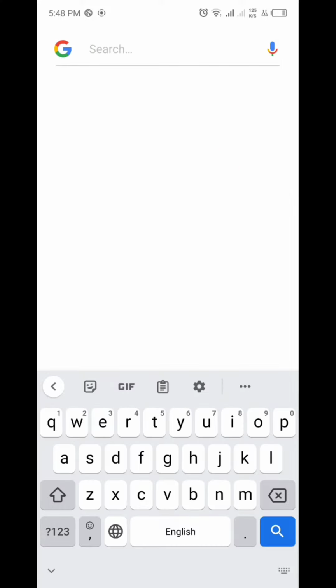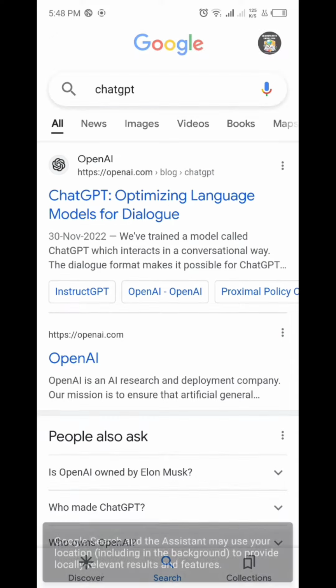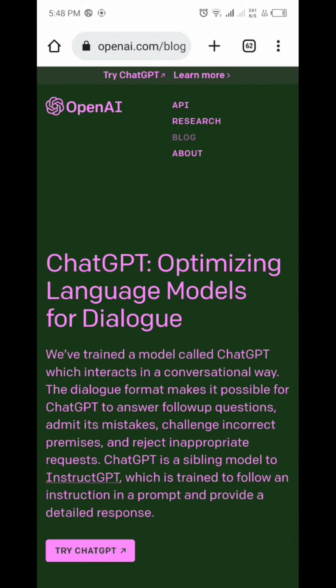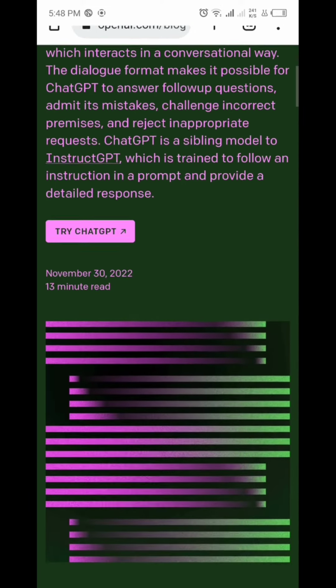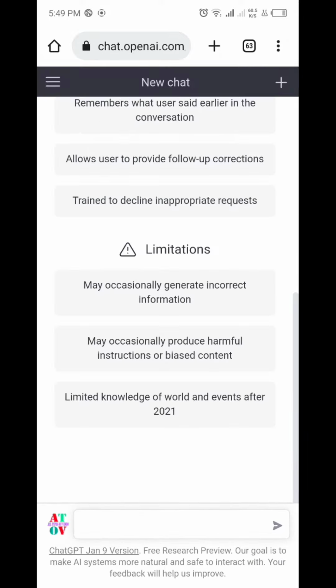Hello everyone. So first on Google we will write ChatGPT and the first website that will come here is openai.com. You will go to that. When it opens, we'll click on try ChatGPT and now here comes the most amazing thing.